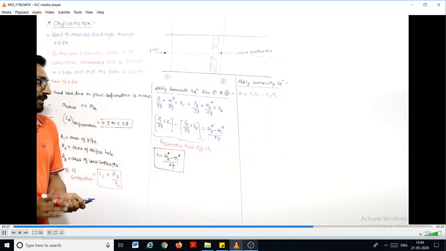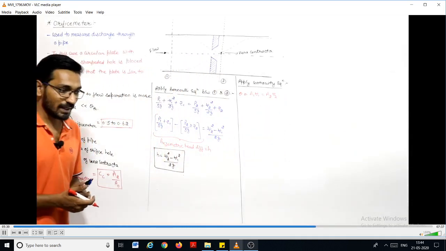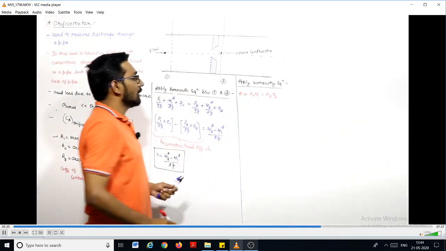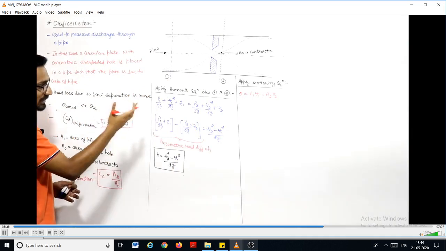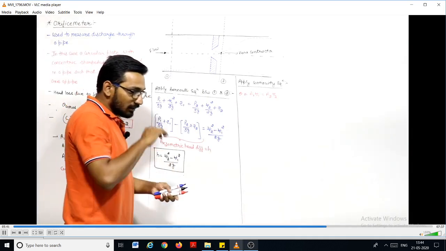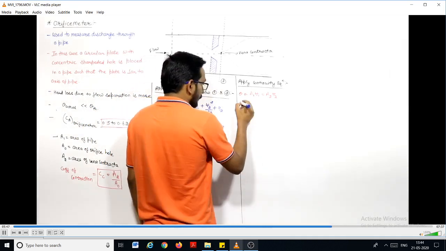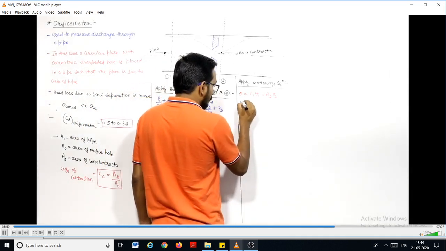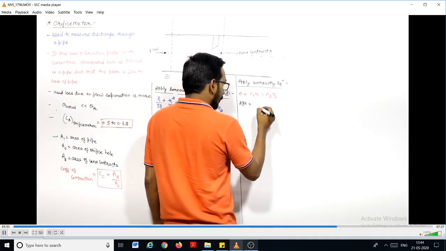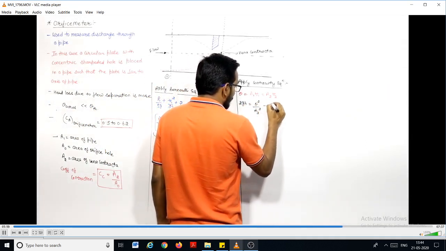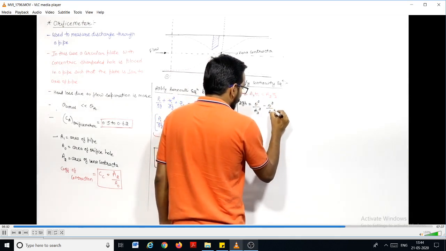So from here I can write V1 is equal to Q by A1, V2 is equal to Q by A2. If I put it here, you can write 2GH is equal to Q square upon A2 square minus Q square upon A1 square.